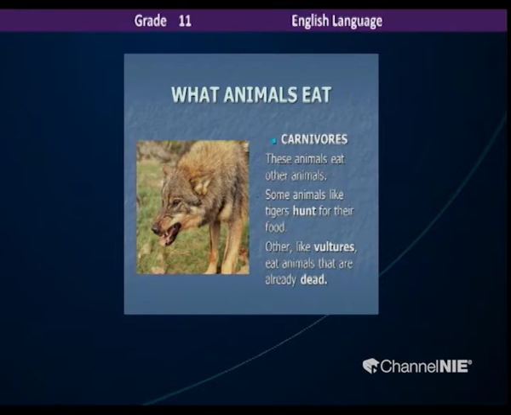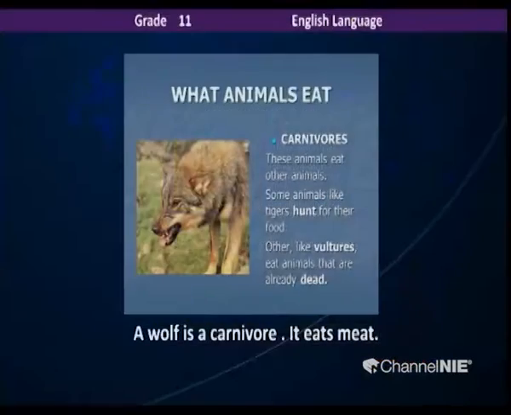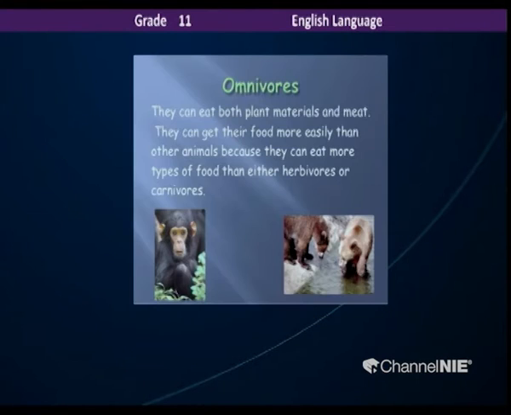Then we have a wolf. These animals eat other animals. Some animals like tigers hunt for their food. How interesting this is, right? Others like vultures eat animals that are already dead. So that's why they are called carnivores. They eat meat. And the next, we have the sentence, how to write: a wolf is a carnivore. It eats meat. Then we have omnivores.